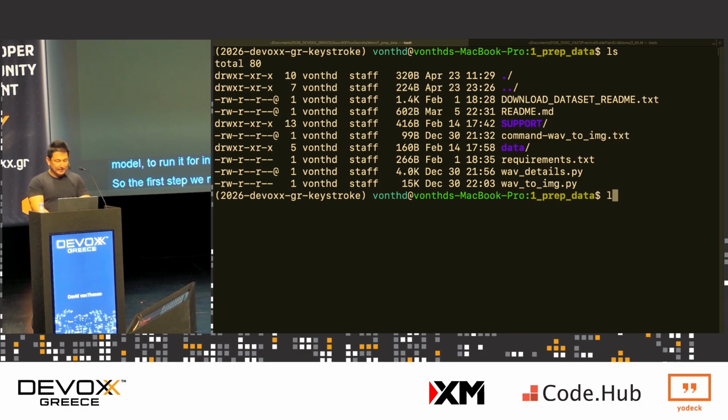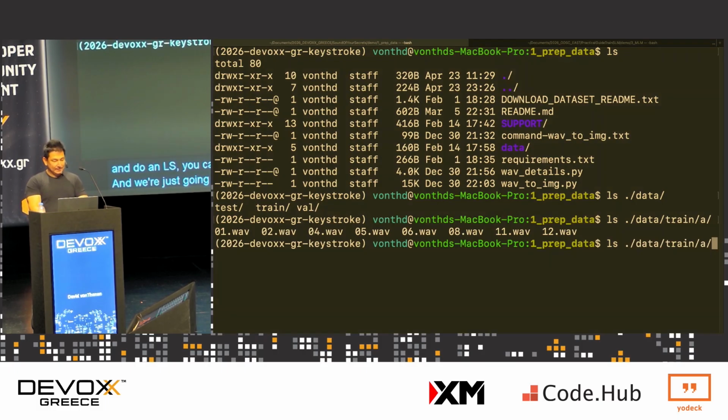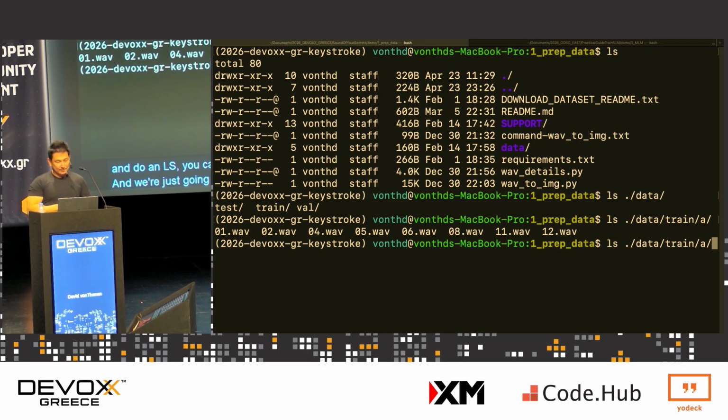And if we go ahead and do an ls, you can see data, right? We have the test, training, and validation data. And I'm just going to pick training data and then the letter A. And you can see all the wave files right here. So here's the letter A for just the training data itself.